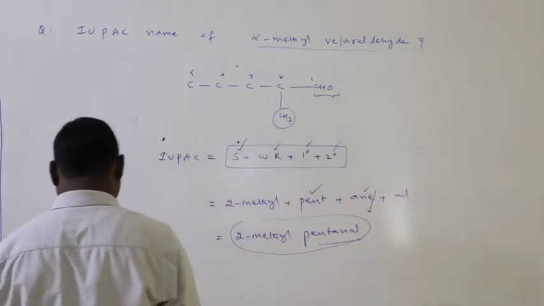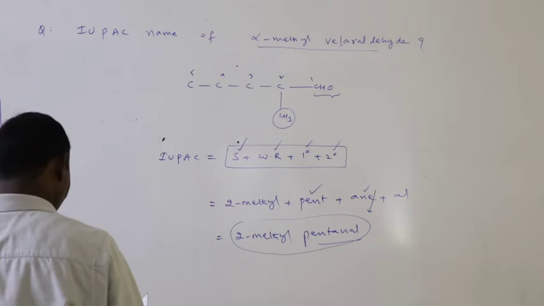Yes, then go for one more: alpha dichloro diethyl ketone.